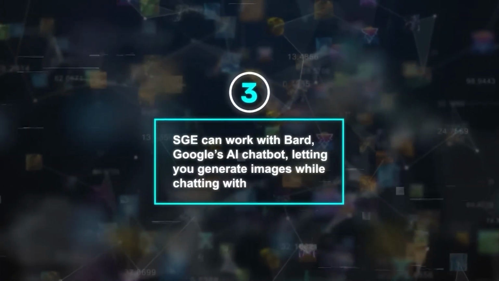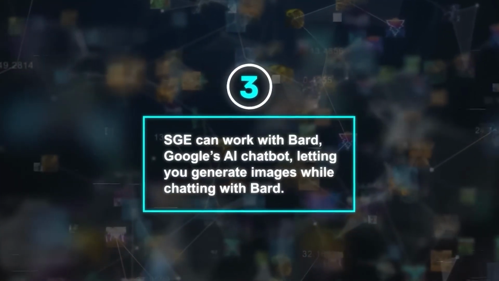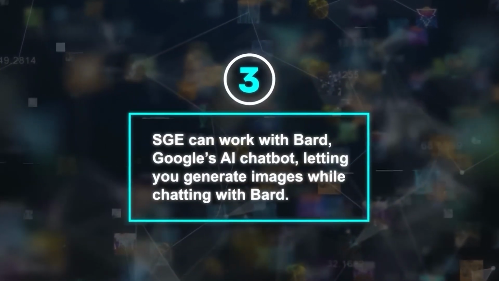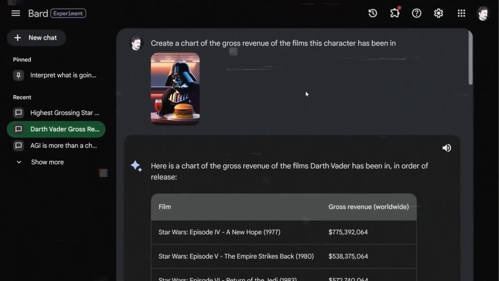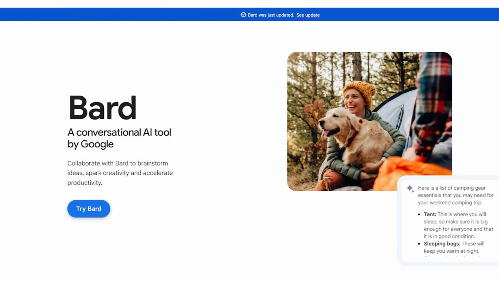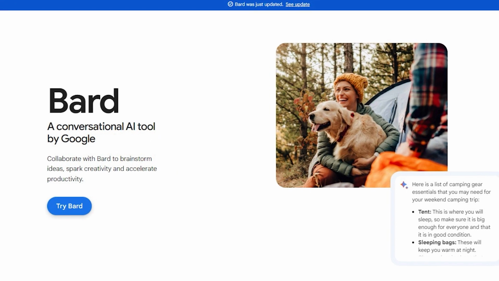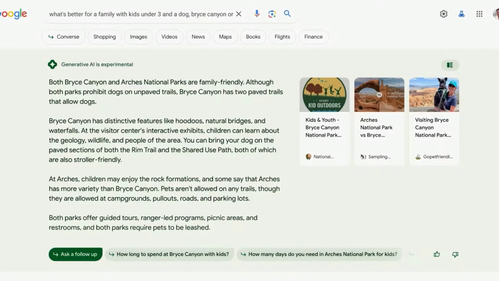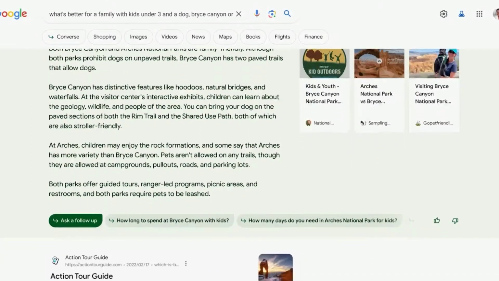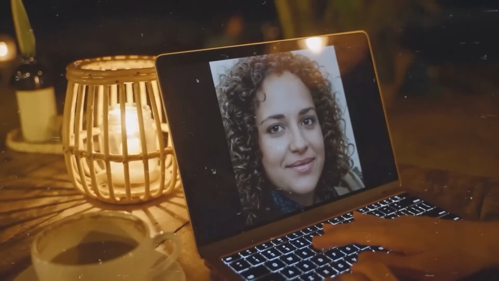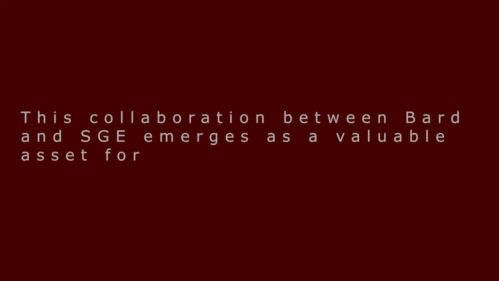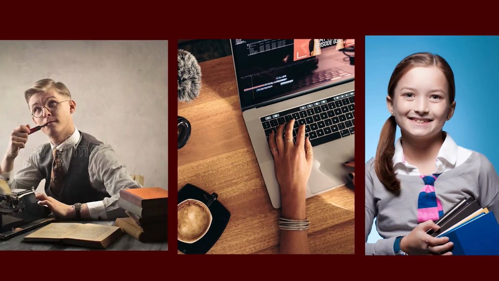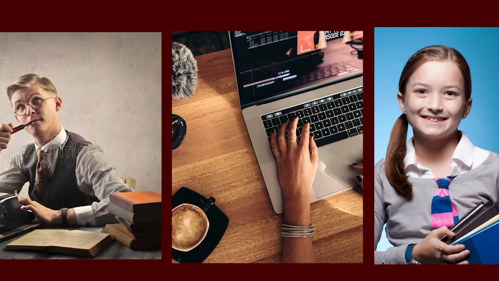Another noteworthy feature of SGE is its compatibility with Bard, Google's AI chatbot. This allows users to generate images interactively while engaging in conversations with Bard. Users can also seek Bard's assistance in composing written content within SGE, such as soliciting an article on a particular subject, with SGE complementing by supplying pertinent images. This collaboration between Bard and SGE emerges as a valuable asset for content creators, writers, and students, offering substantial support and inspiration.